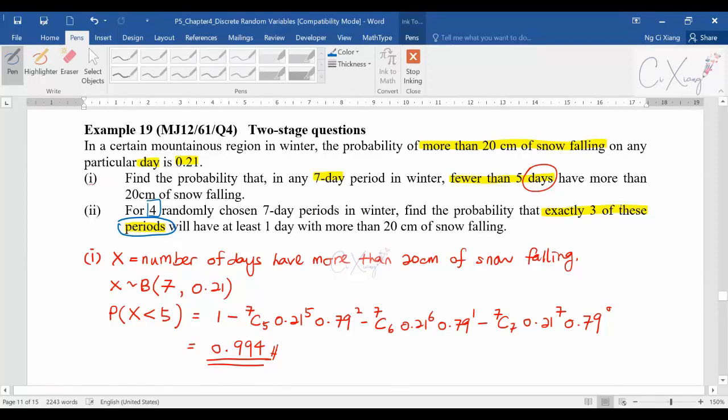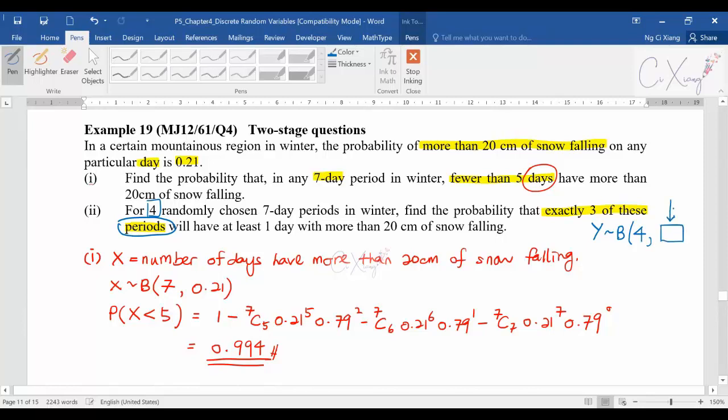Okay, so if you look at this one, let us write it as Y. Y is the number of periods, right? So Y is binomial distributed again, and the total number of periods you have is 4. Then you need to put in the p. What should you put in here?